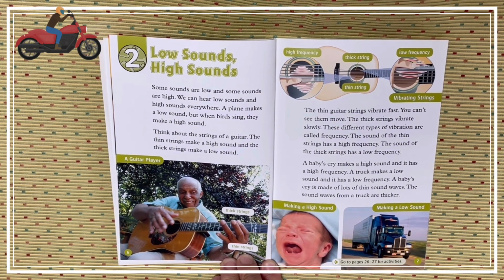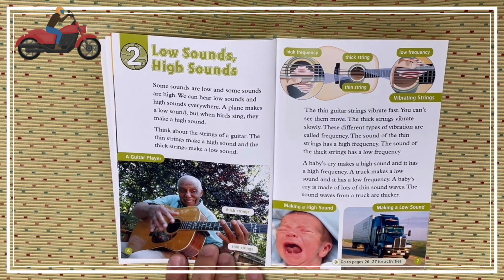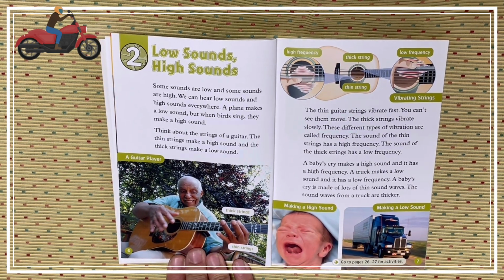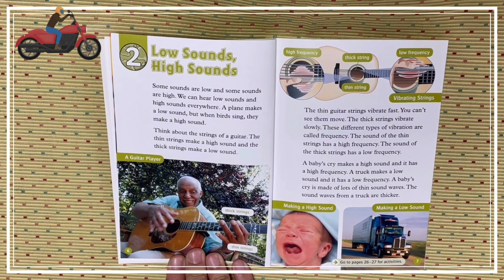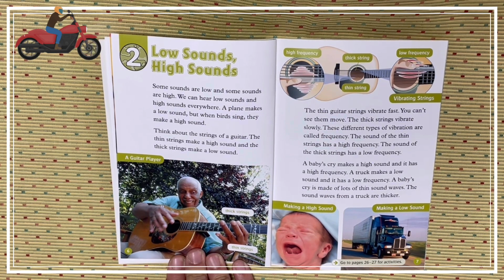A guitar player. The thin guitar strings vibrate fast. You can see them move. The thick strings vibrate slowly. These different types of vibration are called frequency. The sound of the thin strings has a high frequency. The sound of the thick strings has a low frequency.